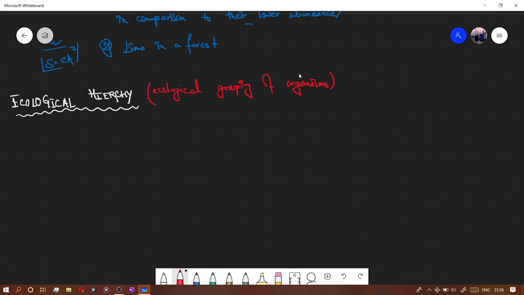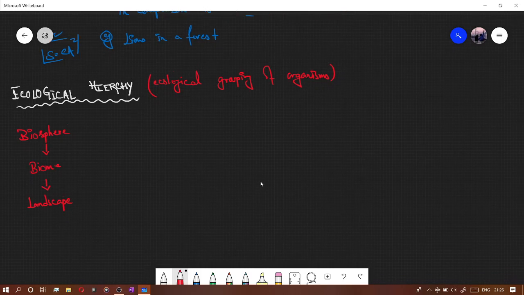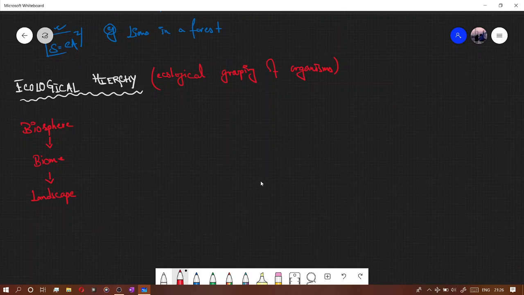Now let me write the ecological hierarchy. So biosphere, then biome, then landscape. If you're writing it in the copy, then please write it like I'm writing, and follow the downward order.